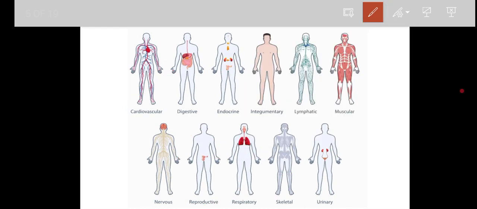Why are these different? Because one has to carry the child, and the other is not required to carry the child, right? The males do not participate in carrying the child, the females do. So according to the requirements of the body and the functions of the body, they have different types of organ systems, especially for the reproductive system, right?